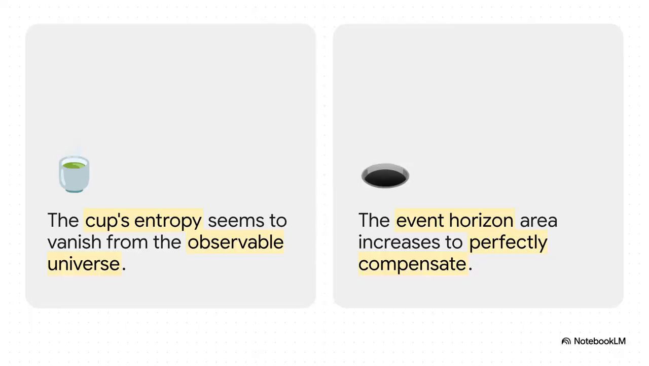To really grasp this, let's think about everyday thermodynamics. If you were to throw a cup of hot tea straight into a black hole, the tea's entropy seems to just vanish from the observable universe, right? But the generalized second law steps in and guarantees that the black hole's event horizon area increases to perfectly make up for that loss. So the total entropy of the universe, meaning all the stuff outside plus the black hole itself, never goes down. The black hole is effectively storing that thermodynamic information right on its surface.